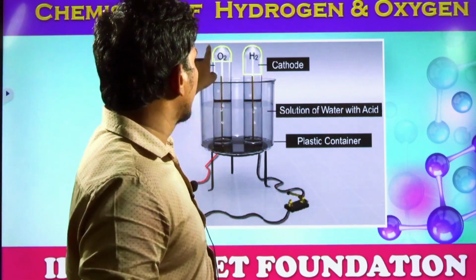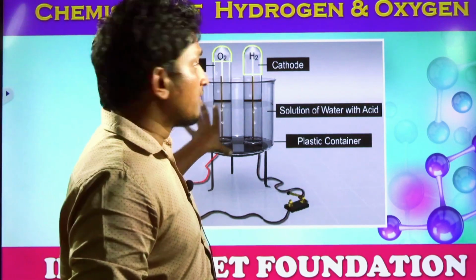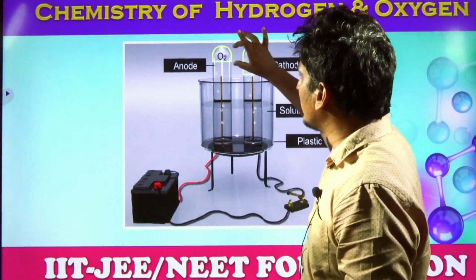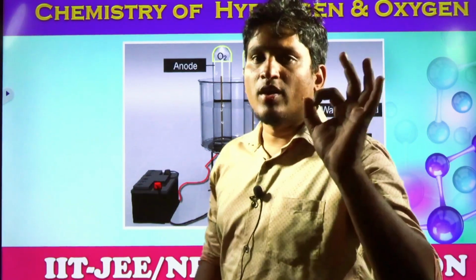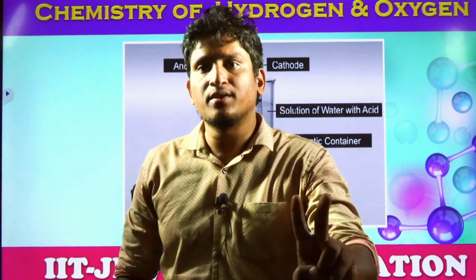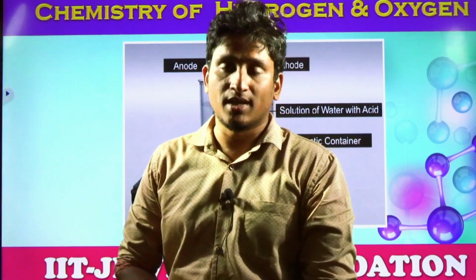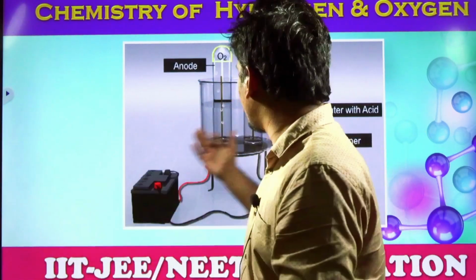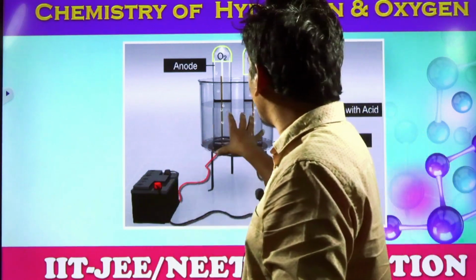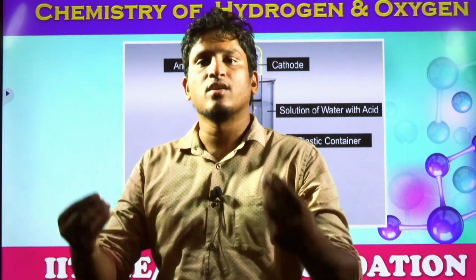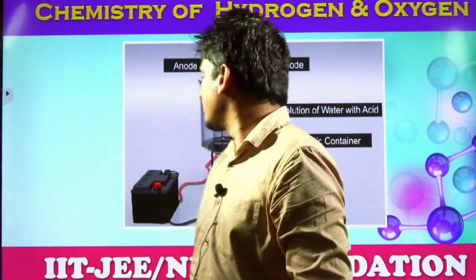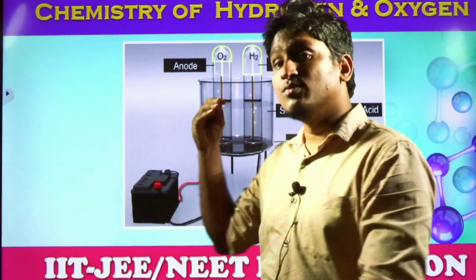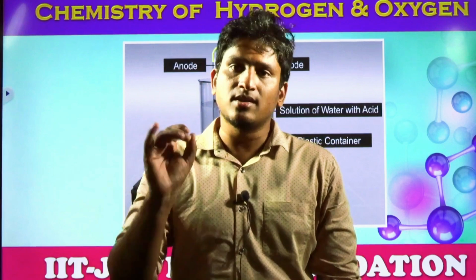So you can see clearly in the yellow part of the diagram, the volume of hydrogen is more. Yes or no? You can see carefully, the volume of hydrogen is more than the oxygen. Why? Because, students, in a water molecule, 2 volumes of hydrogen combine with 1 volume of oxygen. That's why, even in the decomposition, we get extra volume of hydrogen. So this is the whole electrolytic technique, and the electrolyte is a dilute solution of hydrochloric acid or sulfuric acid, taken for the exchange of all these ions. So ultimately we can decompose the water molecule into oxygen gas and hydrogen gas. So that means water is made from which elements? Hydrogen gas and oxygen gas.